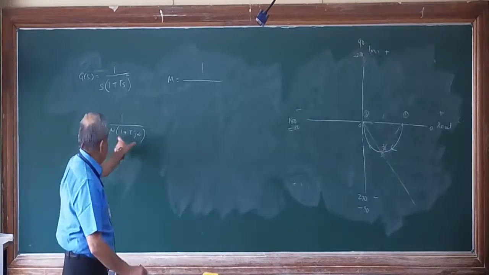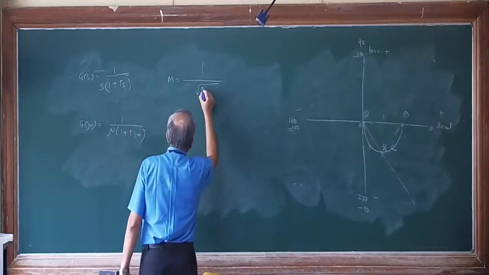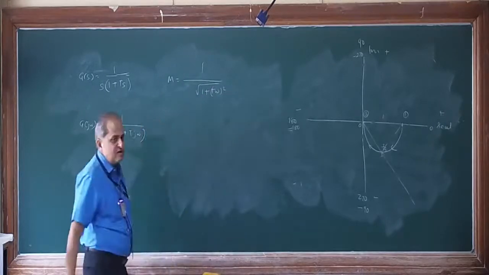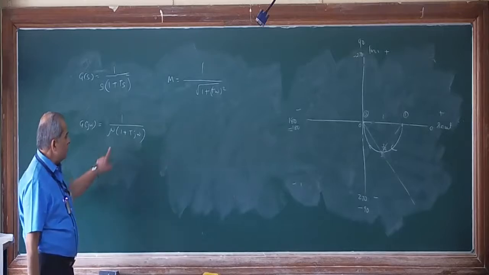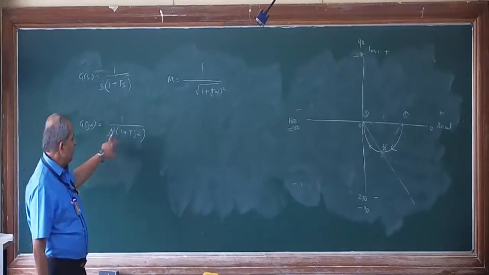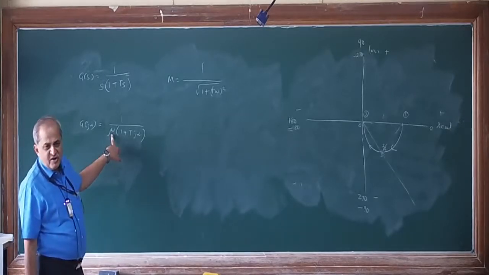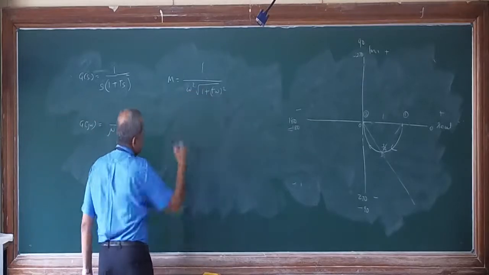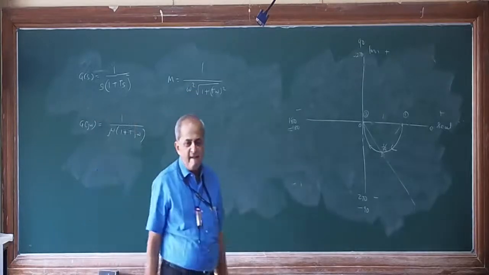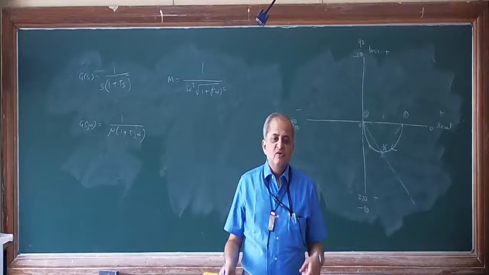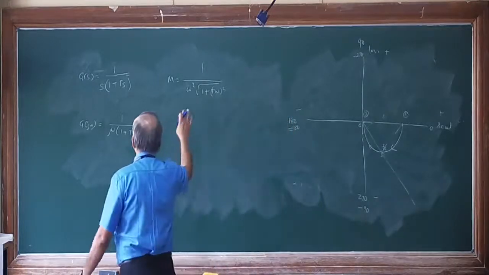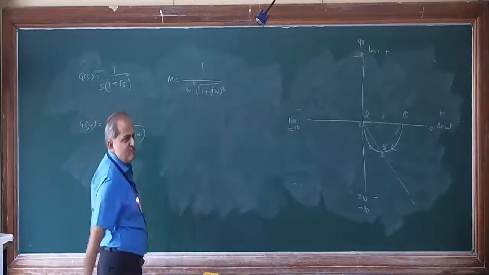So this will remain as it is, root of 1 plus T omega whole square. For the imaginary part, square means it is omega square, but you have to take the square root of that. So when you take the square root, it will become omega only.